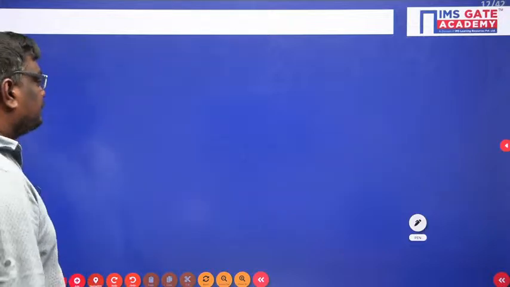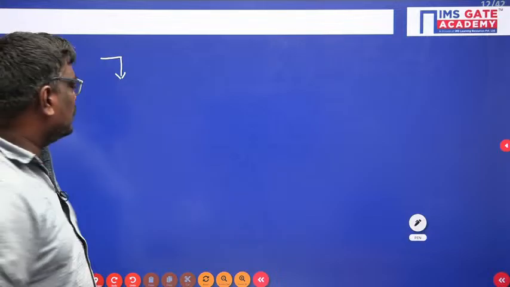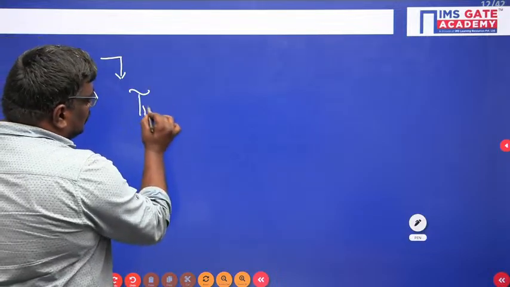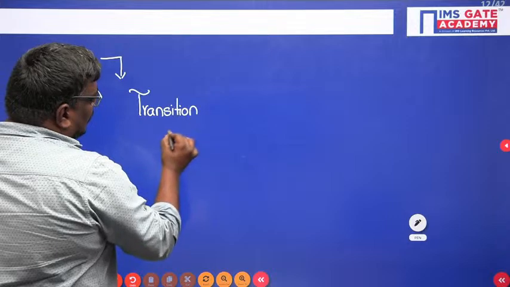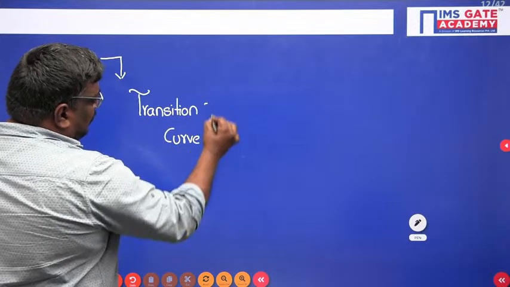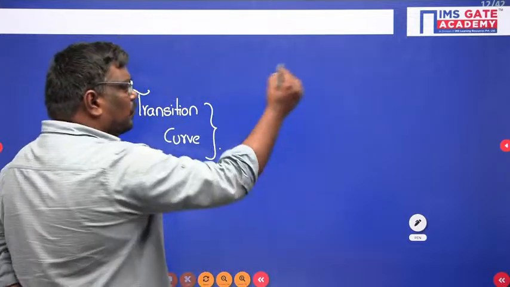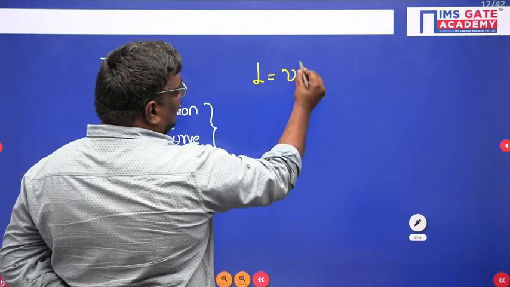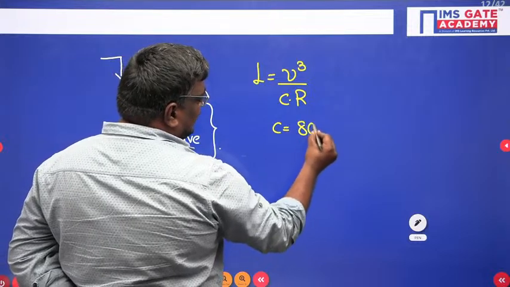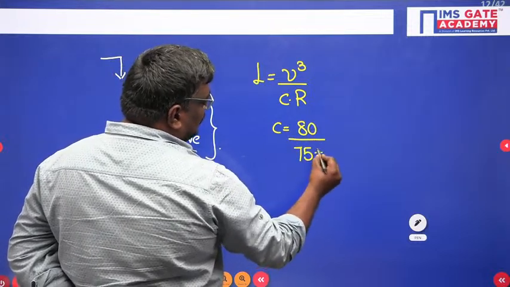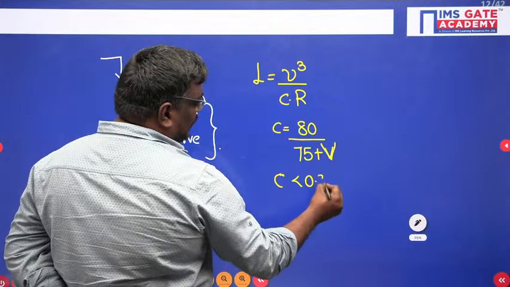Now see students, if I talk about the transition curve, what is the formula for the transition curve? So for transition curves, we have different formulas. One is with respect to the rate of change of acceleration, V cube upon CR. C is given by the formula 80 upon 75 plus V, where this is V, capital V. C value should be 0.5 to 0.8.